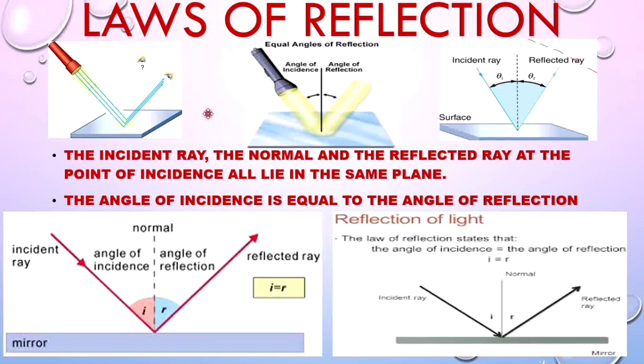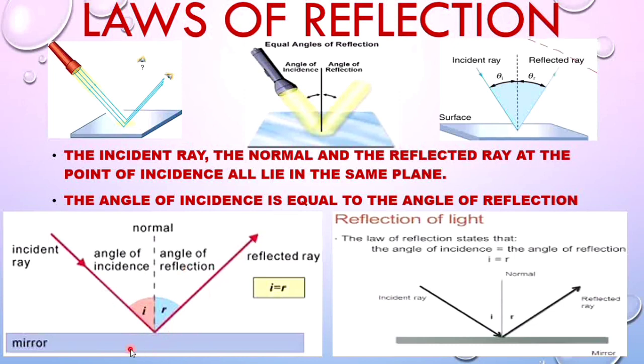Whenever reflection takes place, it obeys two laws of reflection. Let us say this is the mirror. It is a smooth polished surface. Many light rays strike the surface of the mirror. Let us consider one of the rays. The ray which is striking the surface of the mirror is called the incident ray. You can see the arrow here pointing towards the mirror. When it strikes the mirror, it is sent back into the same medium, which is called the reflected ray. You can see the arrow head moving away from the mirror.